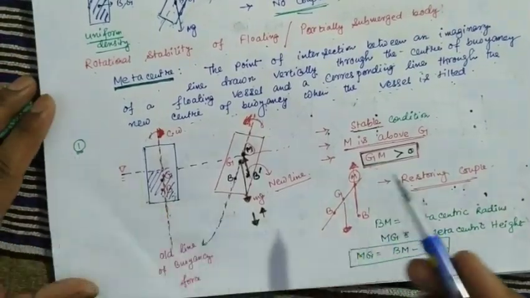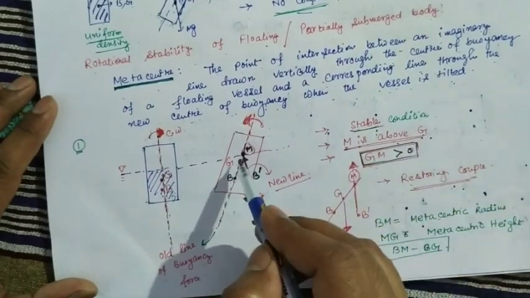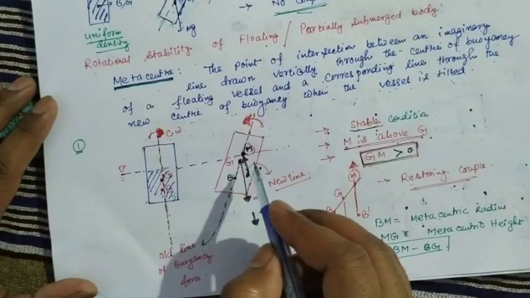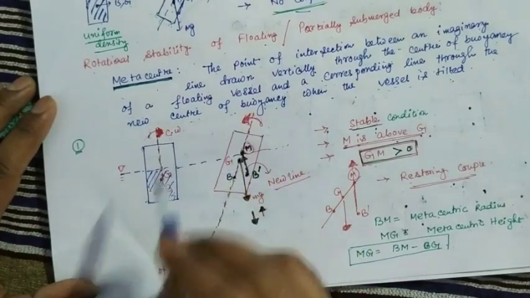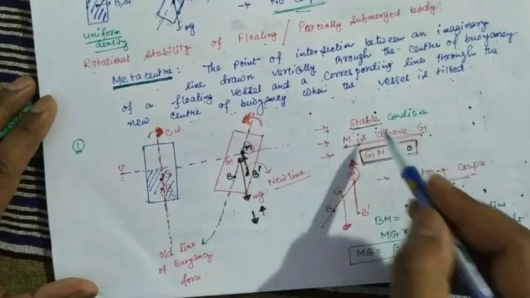First condition, when M is above G, some kind of restoring couple is produced, and that's why the body will regain its original position. This is the condition of stable equilibrium.